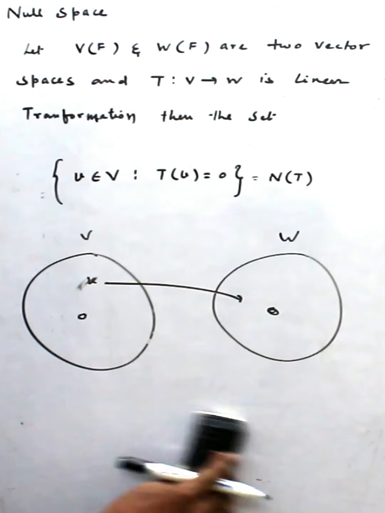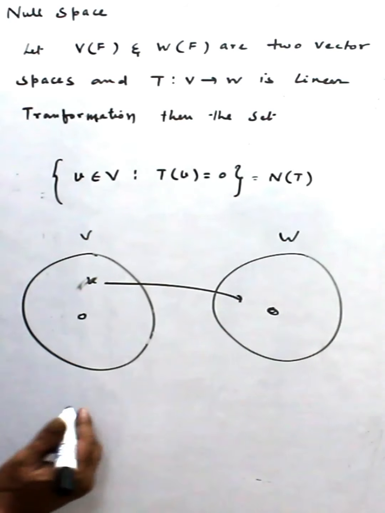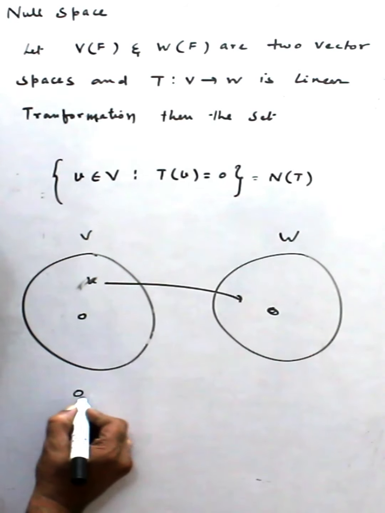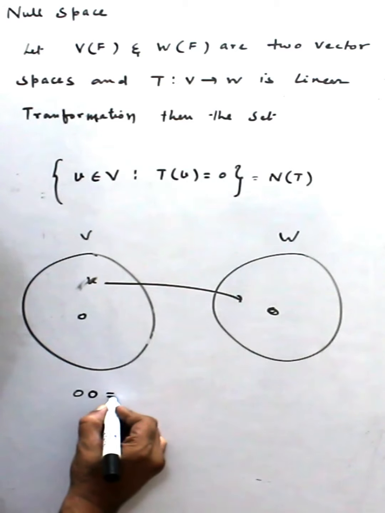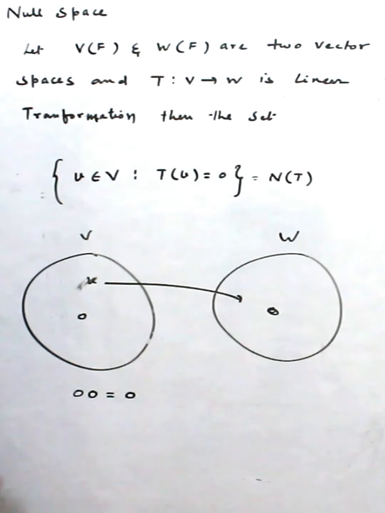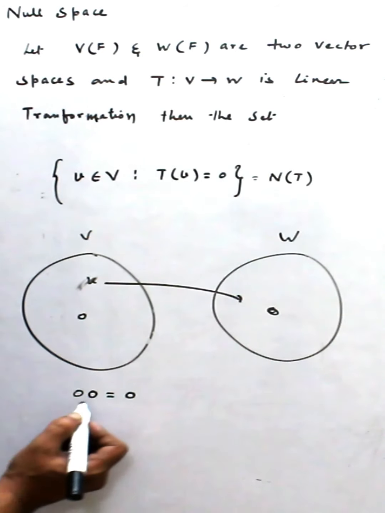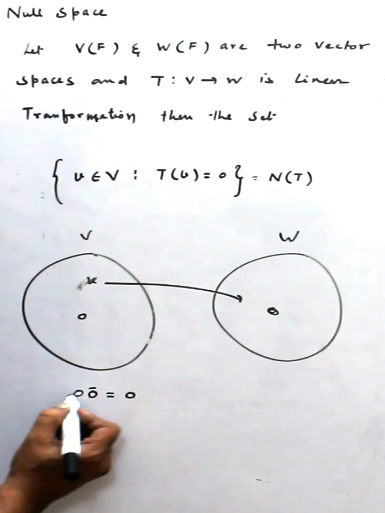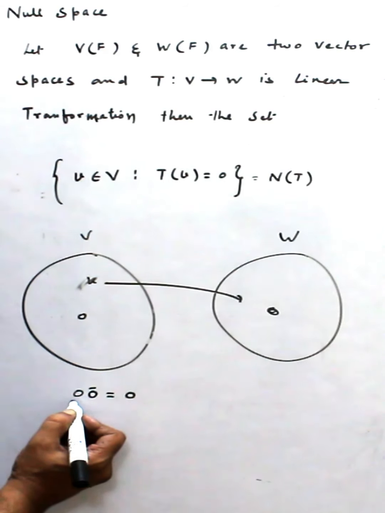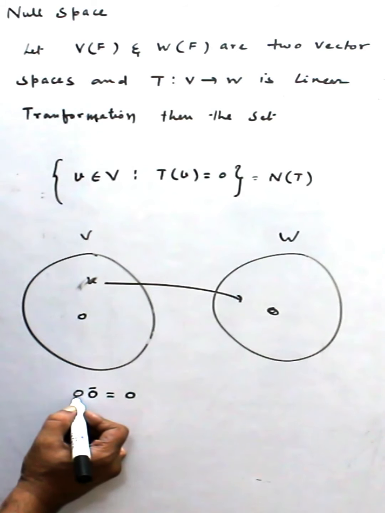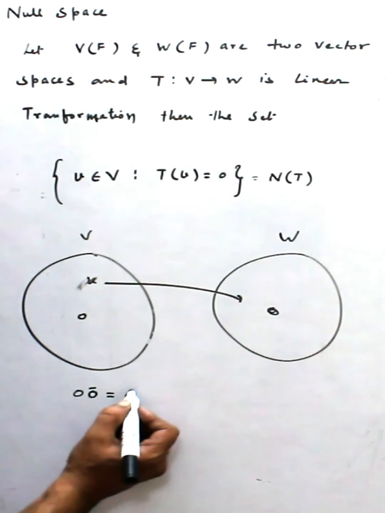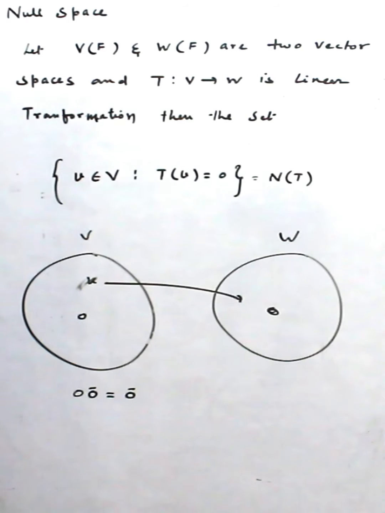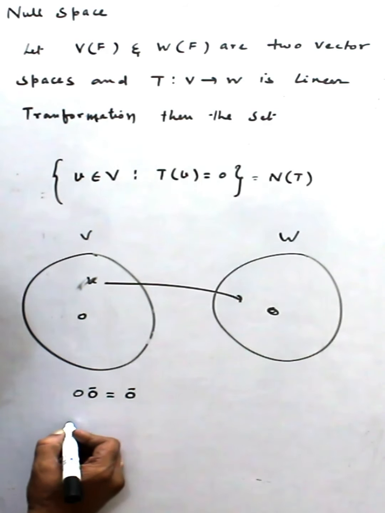First, we know that 0 times the 0 vector is equal to the 0 vector. This first zero is a scalar and the other is the 0 vector. This first we can prove, and this is simple.